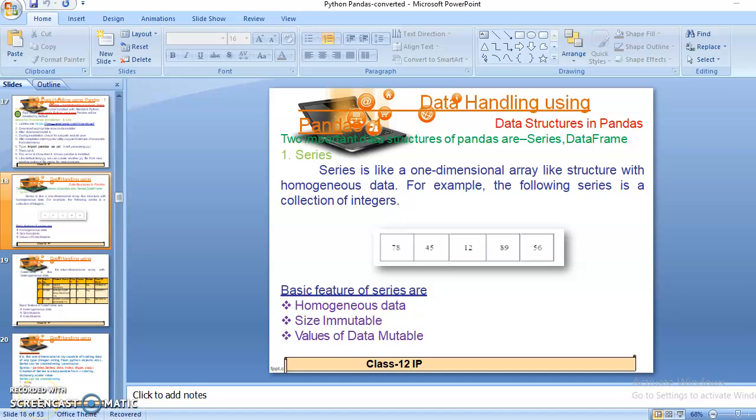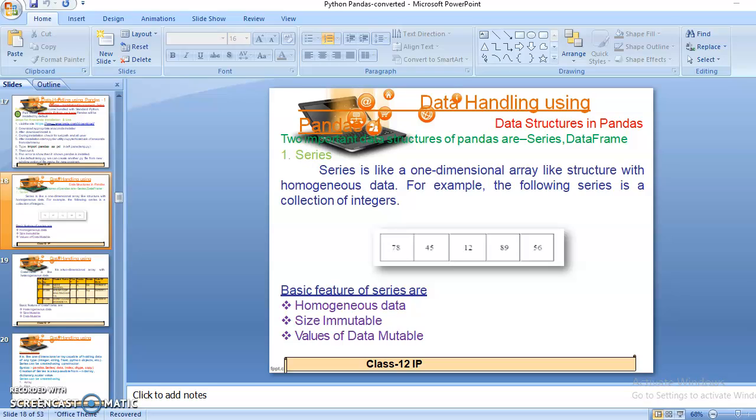Hello students, so let's continue with the Python Pandas part 1. Today we will learn the data structure in Pandas. So today we will discuss about the data structure in Pandas. So firstly we have to discuss what is data structures.